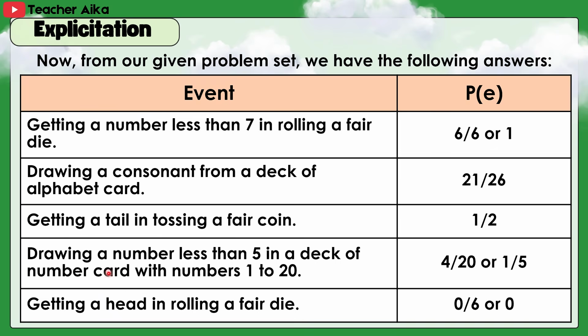4. Drawing a number less than 5 in a deck of number cards with numbers 1 to 20. Answer, 4 over 20 or 1/5. 5. Getting a head in rolling a fair die. Answer, 0 over 6 or 0.